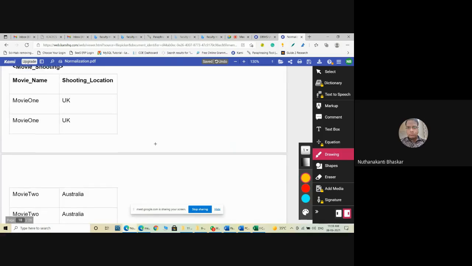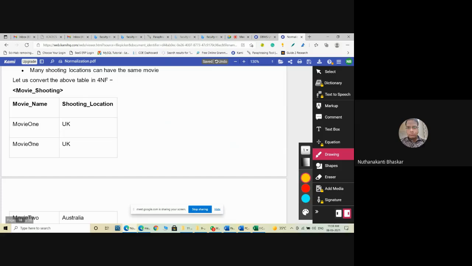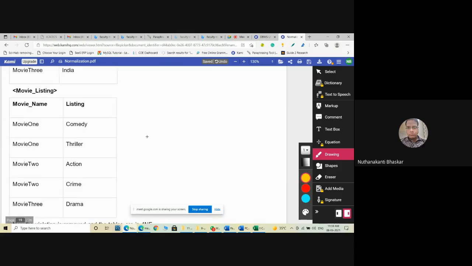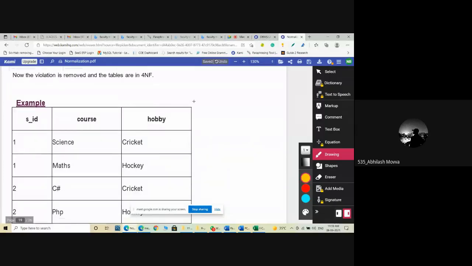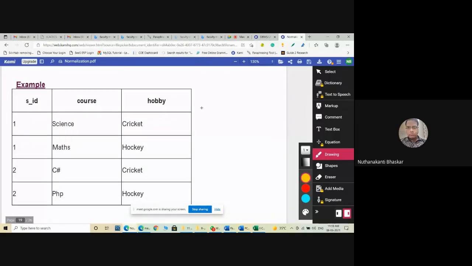Clear? Coming to another example: student ID, course, hobby. Now tell me, is there any functional dependency there? Any category of functional dependency? Multivalued. SID 1 determines sometimes science, sometimes math. SID 2 determines sometimes CAS and sometimes PHP.